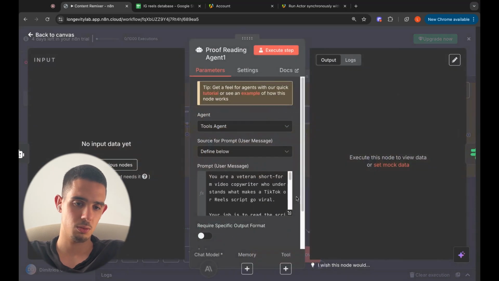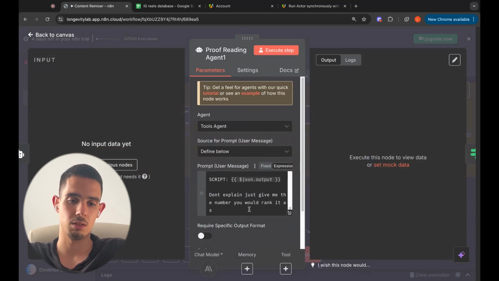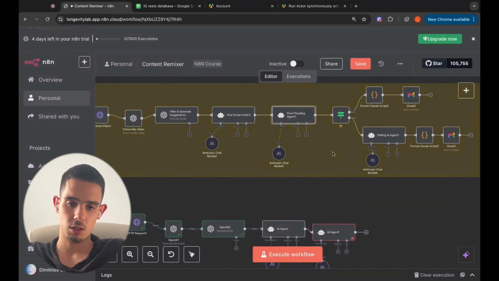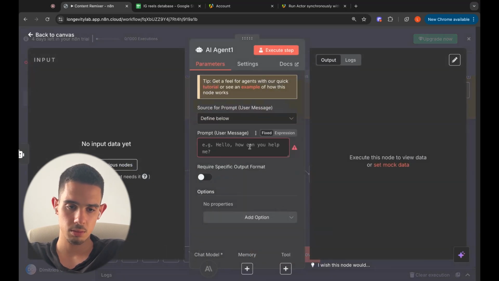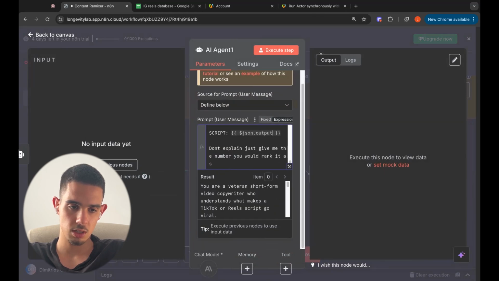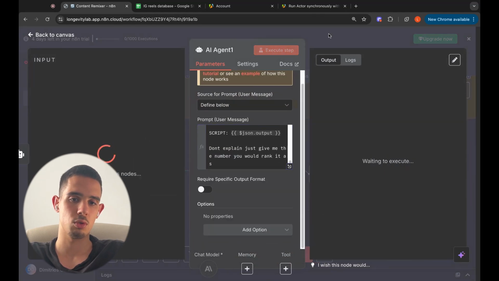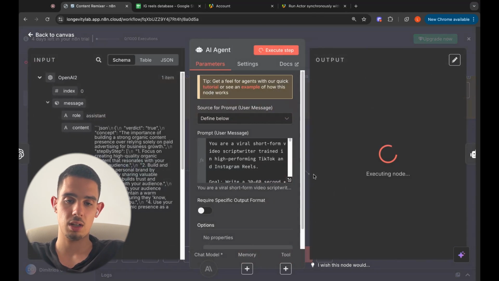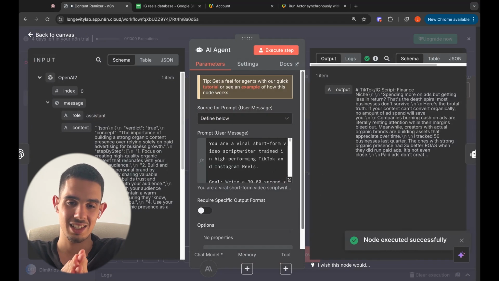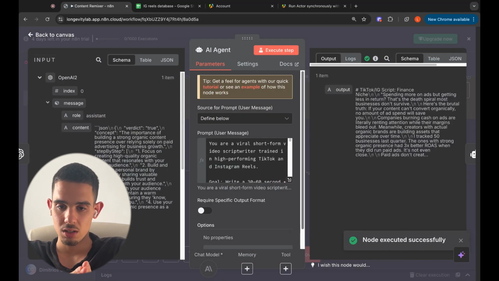Because some of these credits will cost you more if you do this every single day. I'm gonna go over here, we're gonna copy paste this part. JSON output. So let's actually run the previous nodes to see what our scriptwriter agent comes up with.